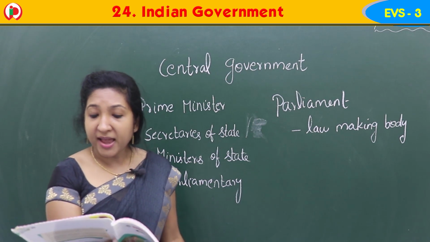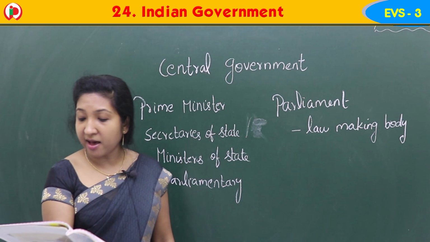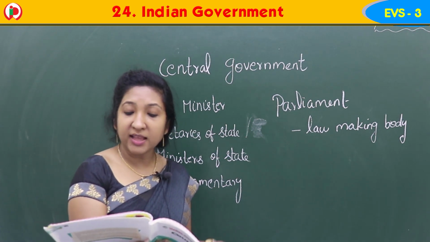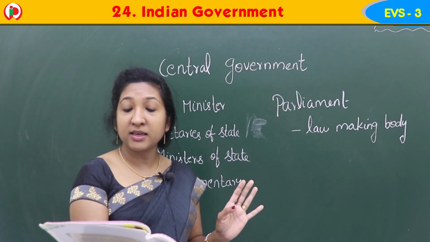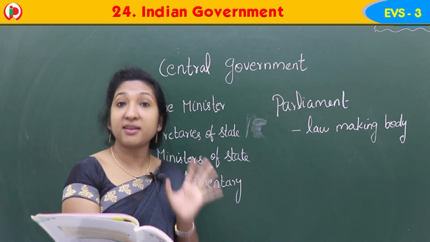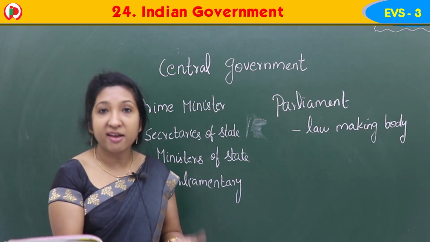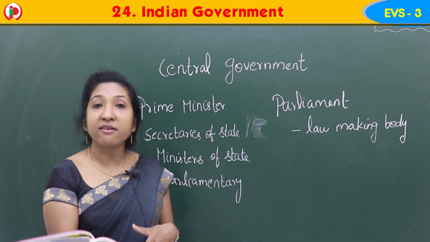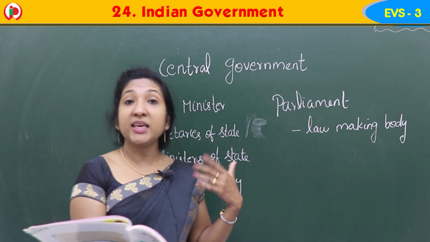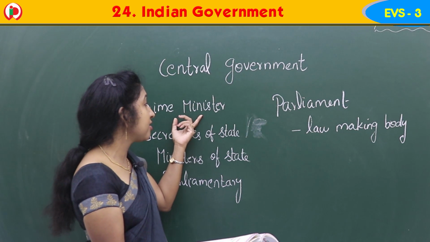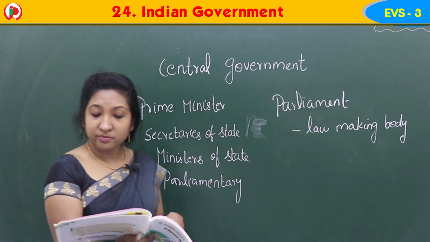The Prime Minister has the responsibility of being in charge and appointing the other members of the government. He is in charge of everything, and he has the right to appoint the other members in the government. So the Prime Minister appoints all other ministers, the members of the government.